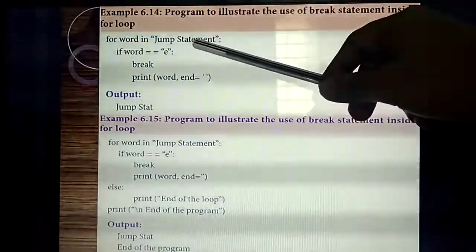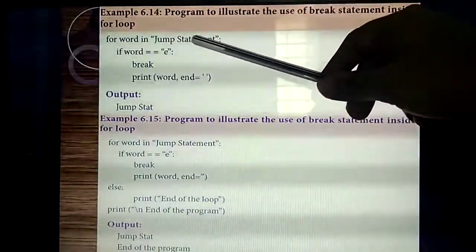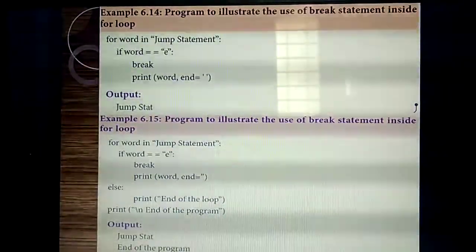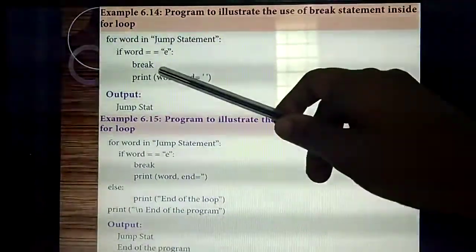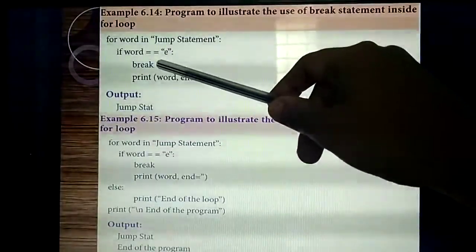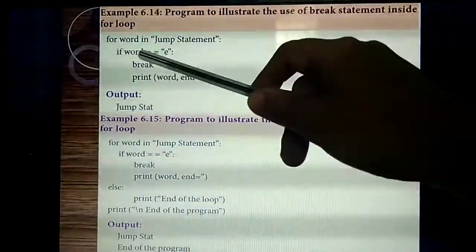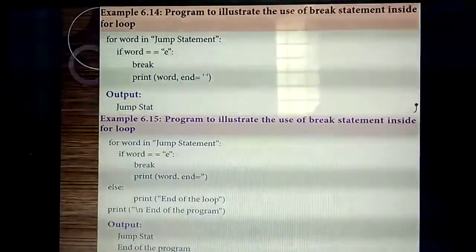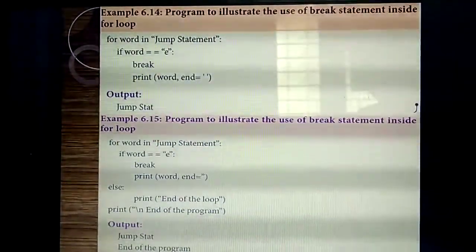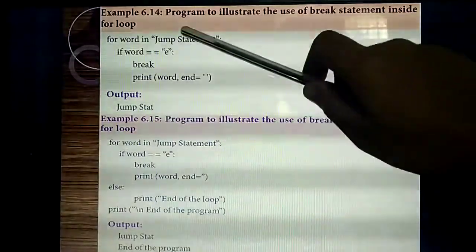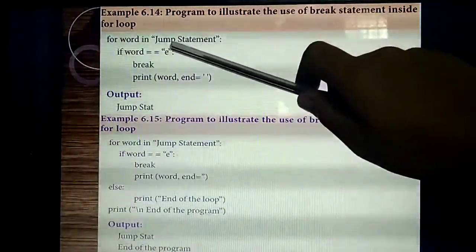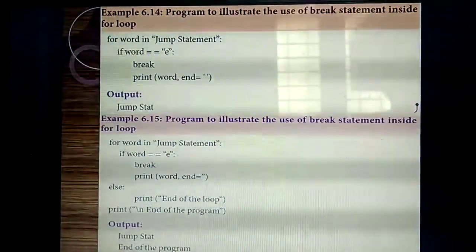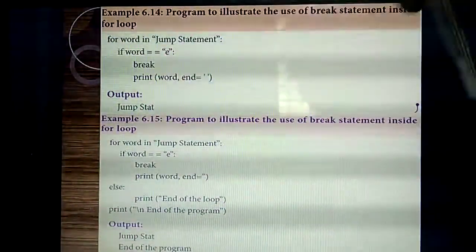Next, it will come to the letter E. So the letter E is found here. So what's the use of the break statement? Whenever the condition is satisfied with the break statement, immediately the program comes outside of the loop. Will the remaining part after E print? No. See the output, till STAT only it will print, because the letter E is found here. The remaining part won't get executed. The program will terminate.